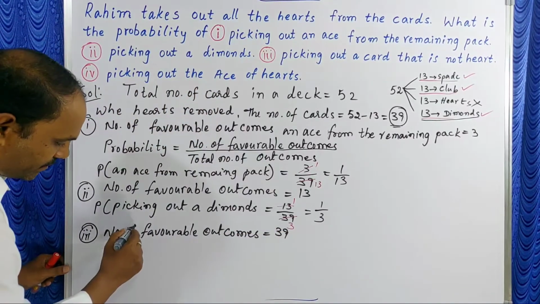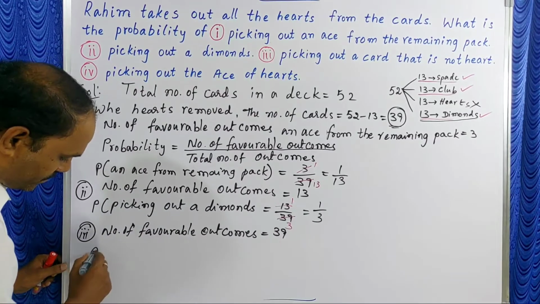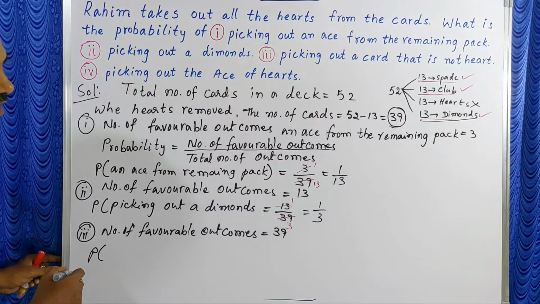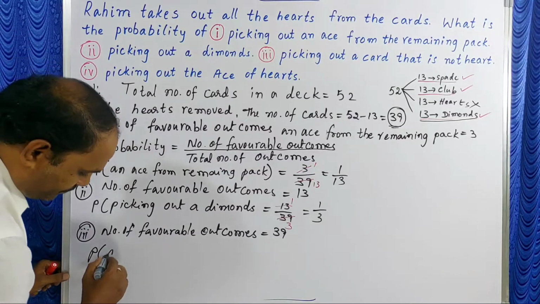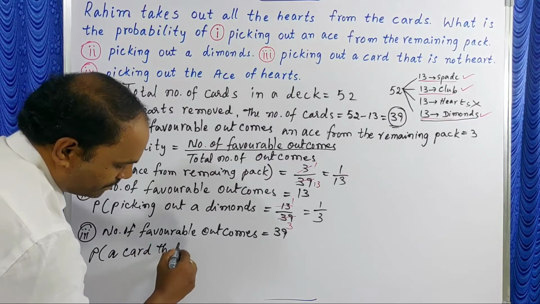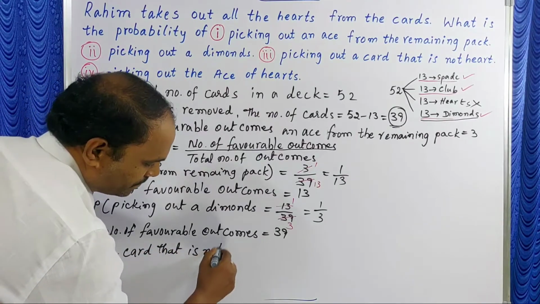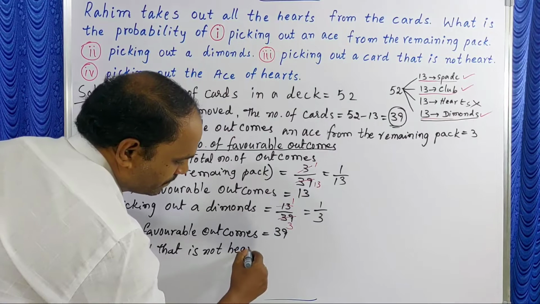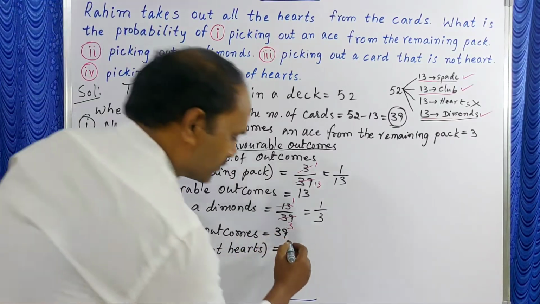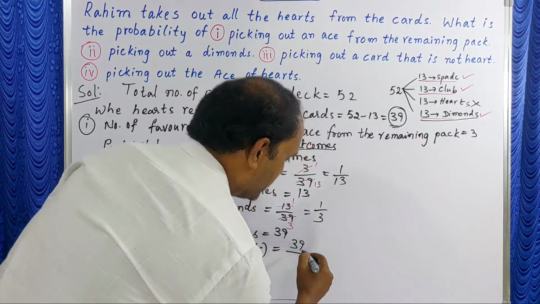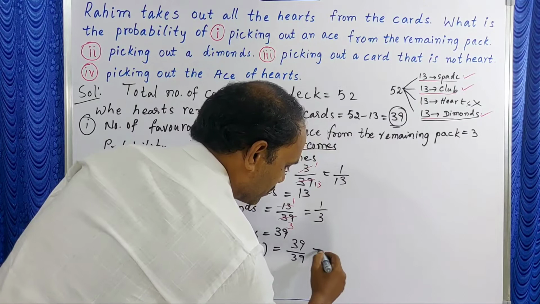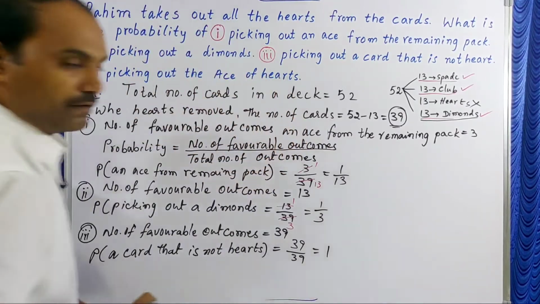Now the probability of a card that is not a heart is equal to number of favorable outcomes 39 by total outcomes also 39. So 39 by 39, 1.